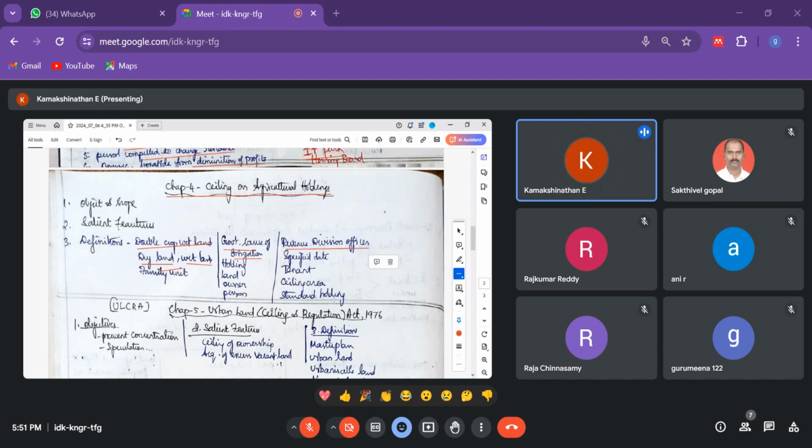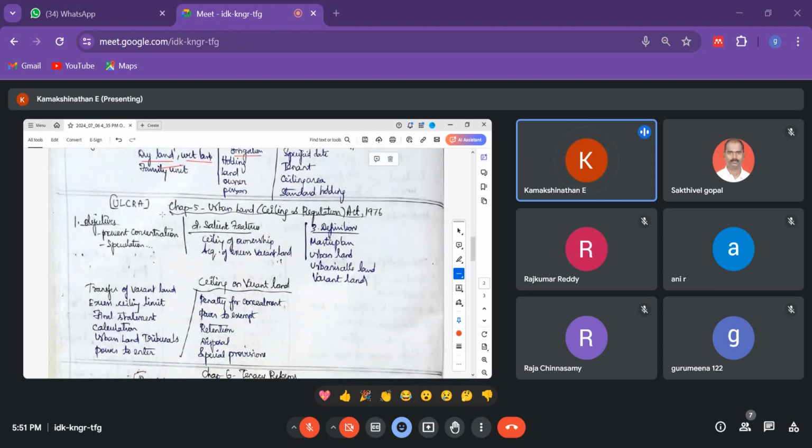Now let us go to the Urban Land Ceiling Regulation Act. What we have discussed so far is how the Land Acquisition Act works, how land can be acquired from individuals for major public purpose, the different stages, what collectors do, what courts do.